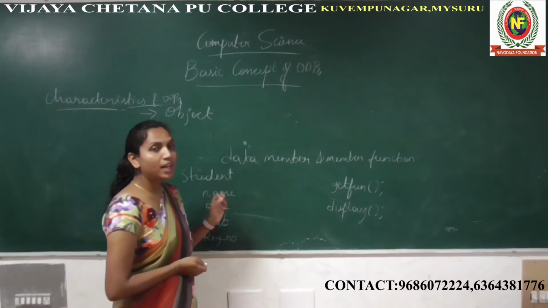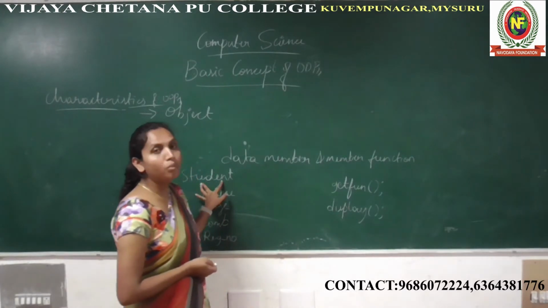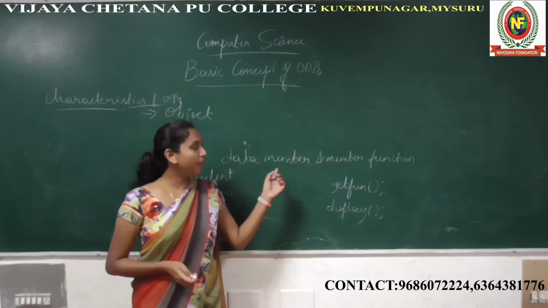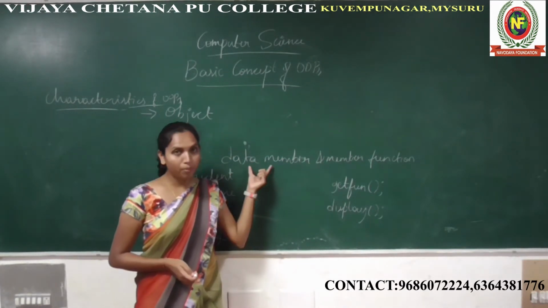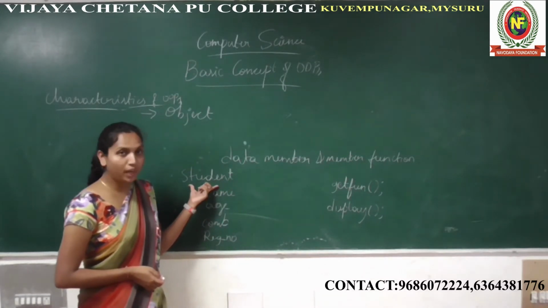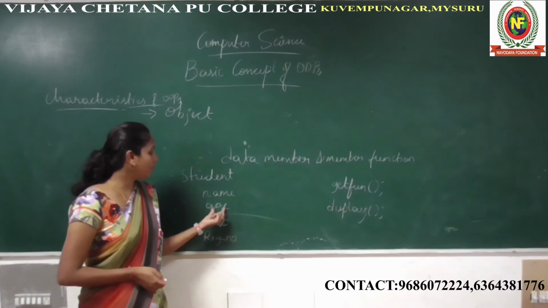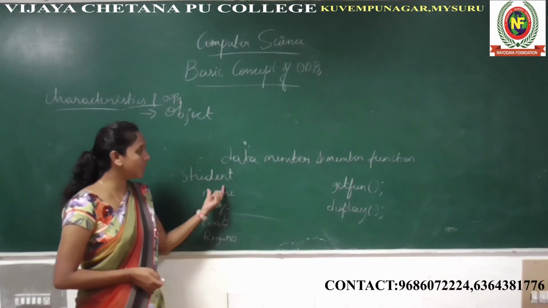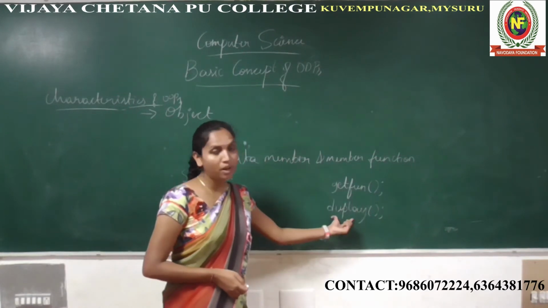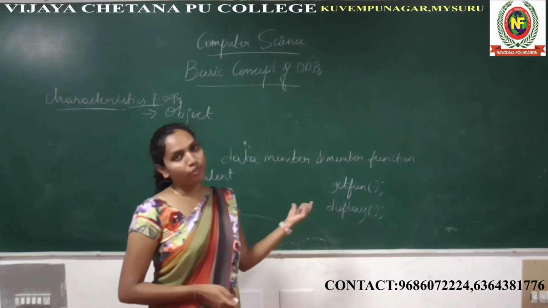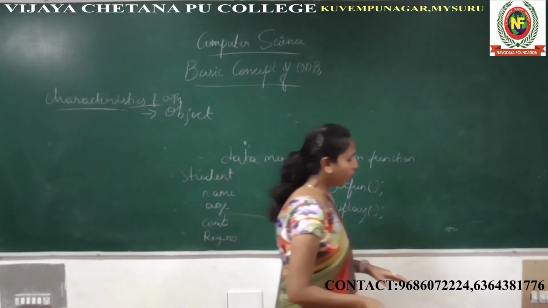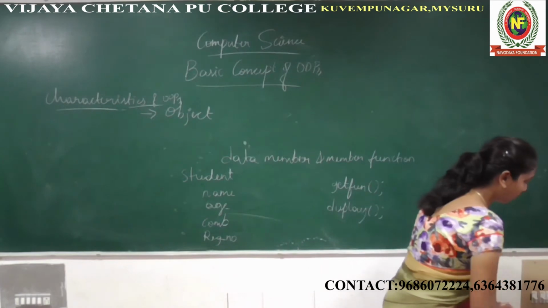Okay, this is called an object. An object is nothing but a collection of data members and member functions. What is a data member? In the example of the object student, the student contains the student name, age, combination, register number. These are the data members, and the student object contains a get function and a display function. These are the member functions. This is called an object. So I hope you understood what an object is.